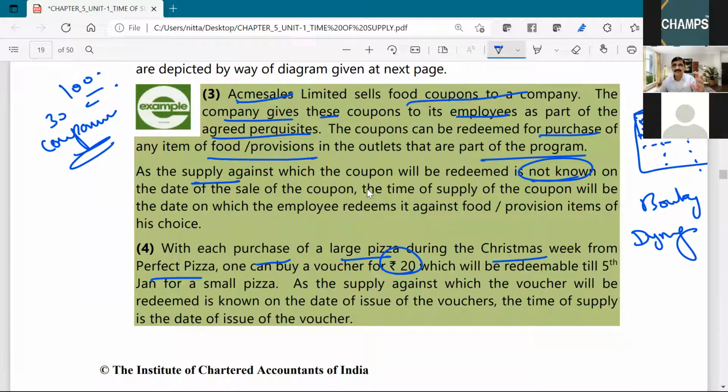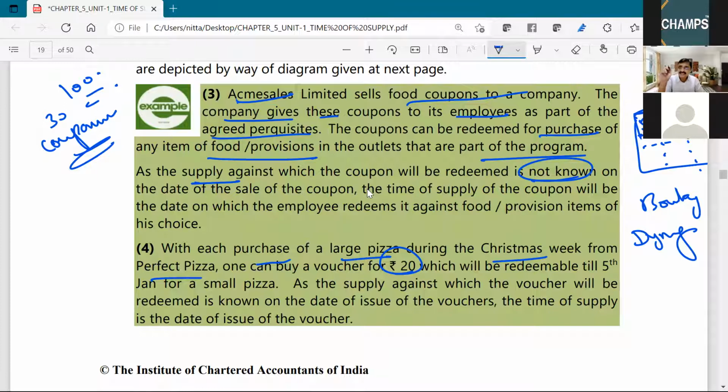You bought the pizza, you paid the money. The sales girl at the counter will motivate you to buy a coupon for 20 rupees, and she will say that the next time you come here, we will be giving you a pizza free. By that, they are making you a customer the next time also. This time they are getting an extra 20 rupees.